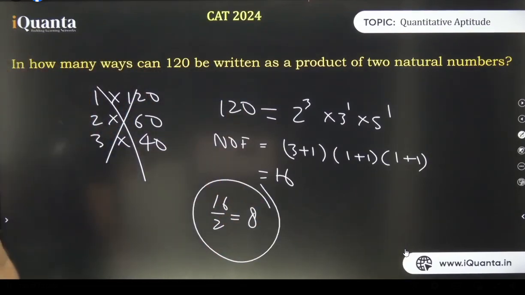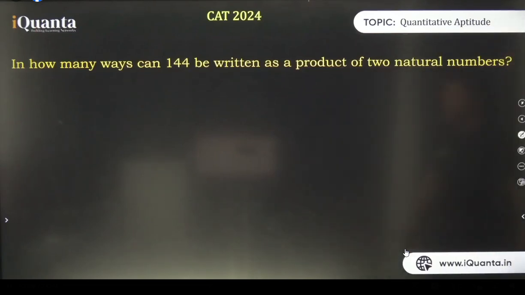And if it was a perfect square, then what happened? Remember that, right? They will ask you numbers or distinct numbers. 8 ways, 8 pairs are there. Perfect. Very nice. Chalo. This one.